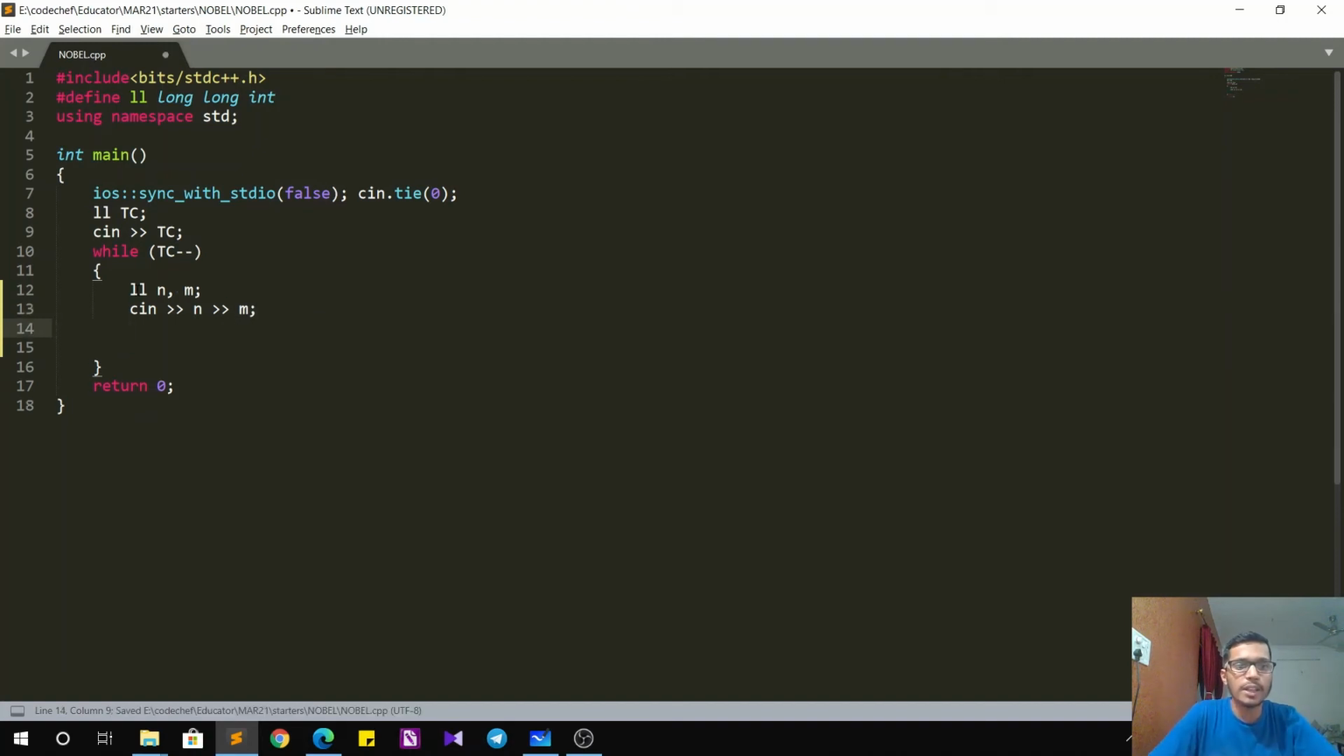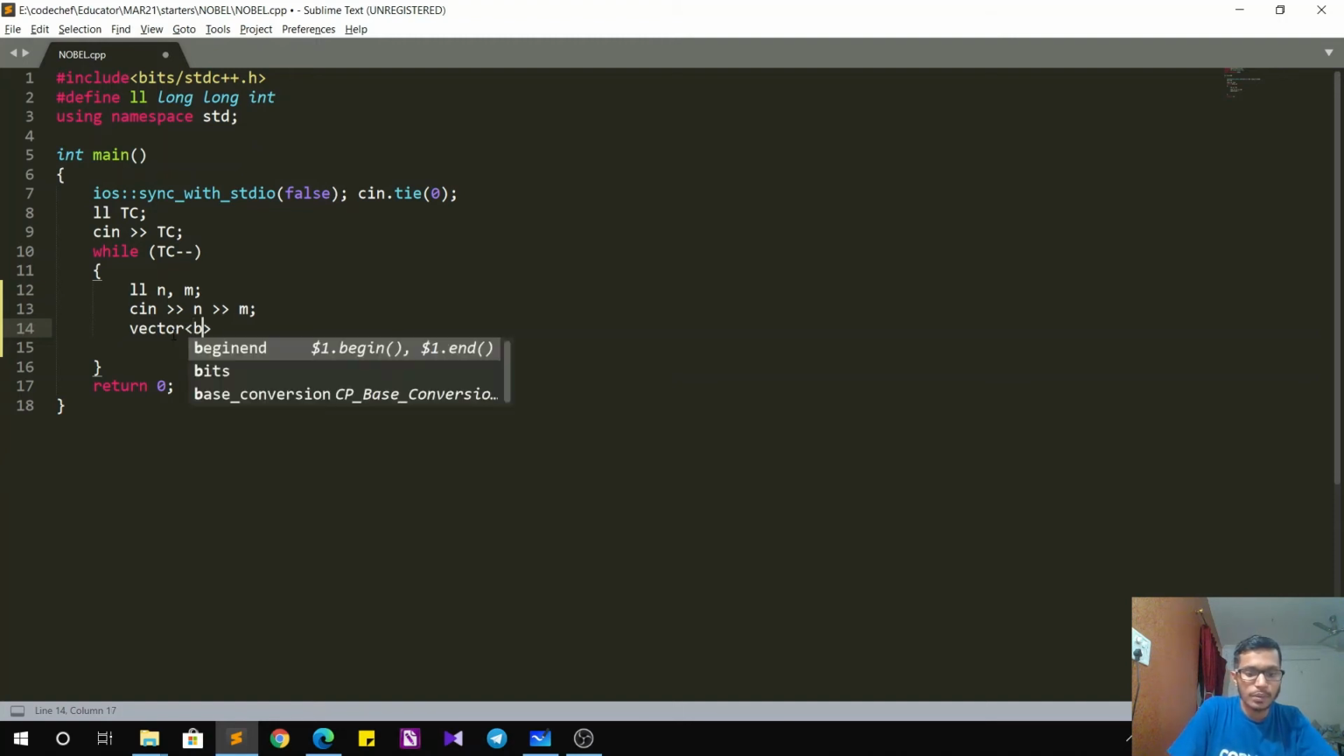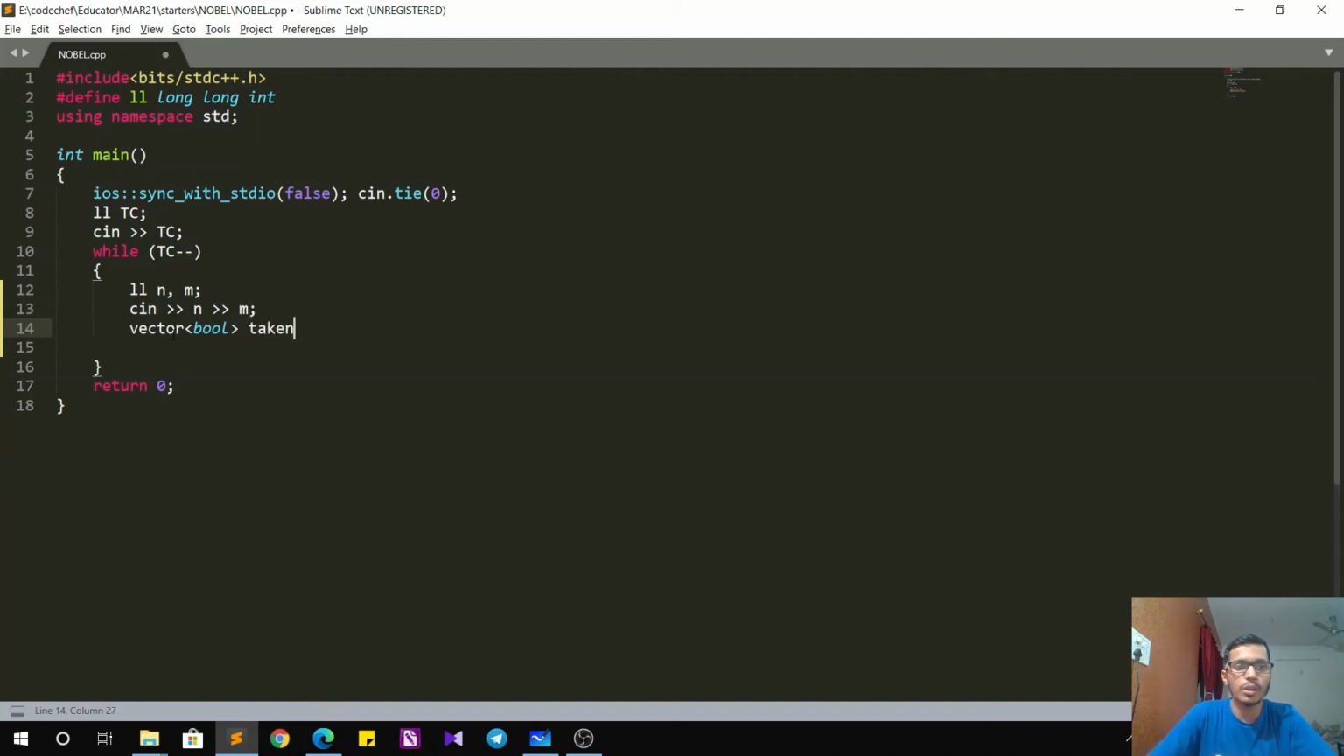So now that I have the input for n and m, I create my Boolean array. Let's create a vector for the same. So it will be a vector bool, and let's name it taken. If the Boolean value is true, it means that the topic is already taken, and the size of it will be m because there are only m topics, and initially I want all of them to be marked as false, that is none of the topic is taken.